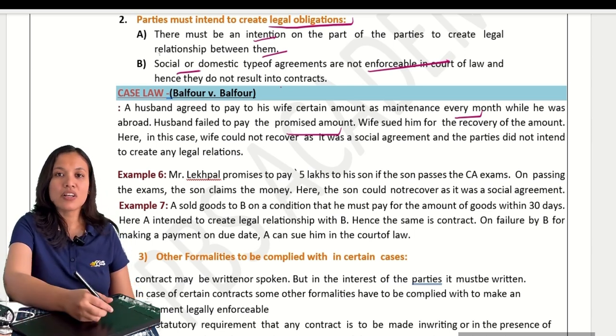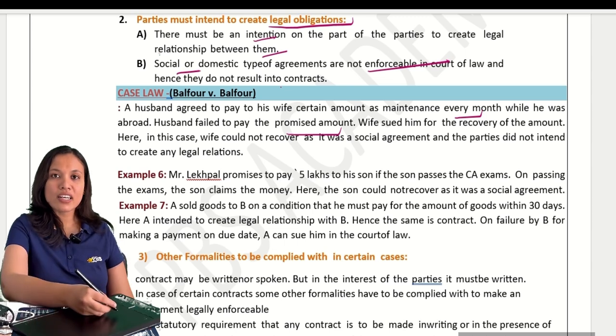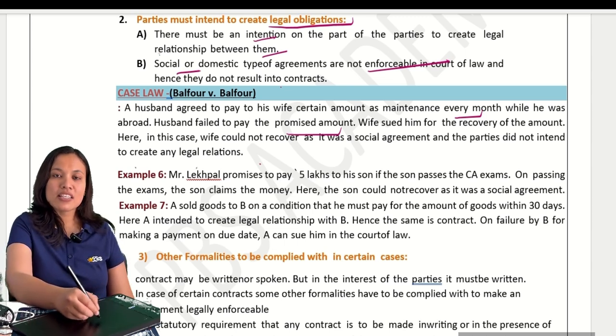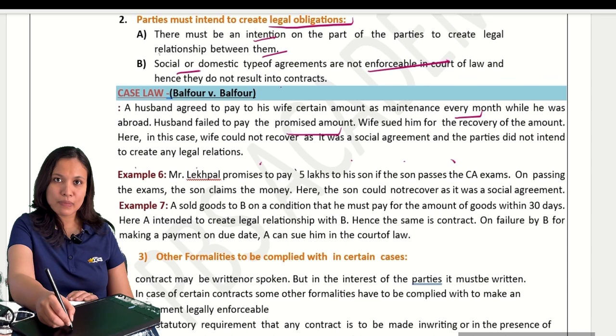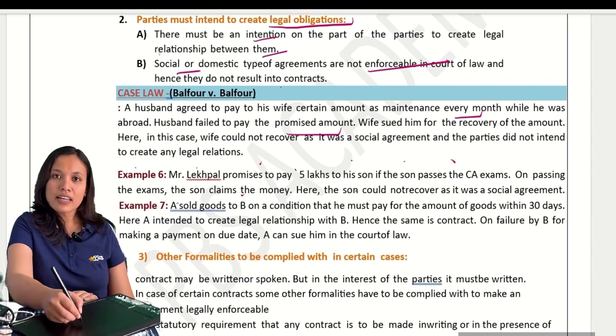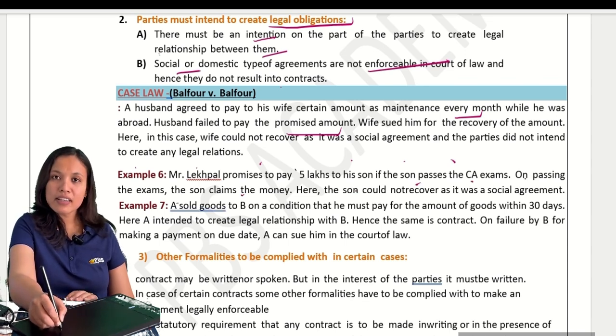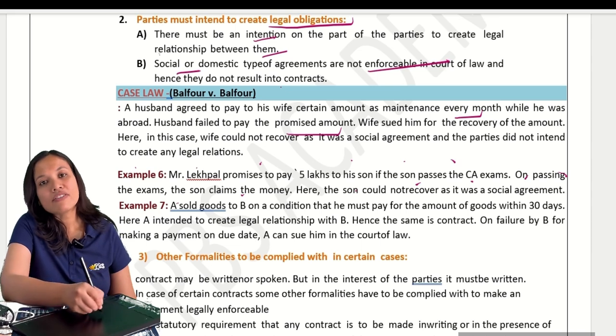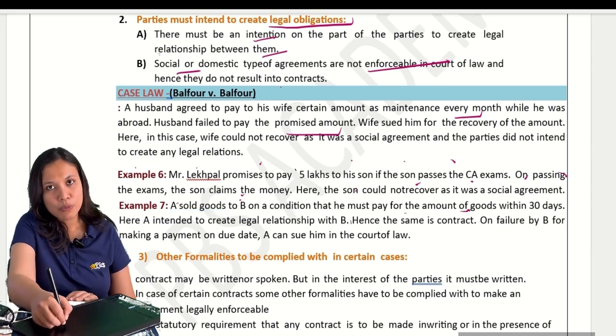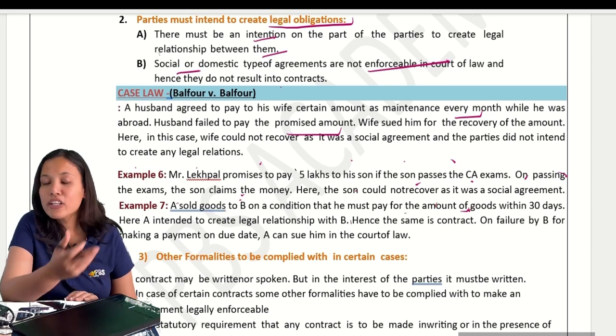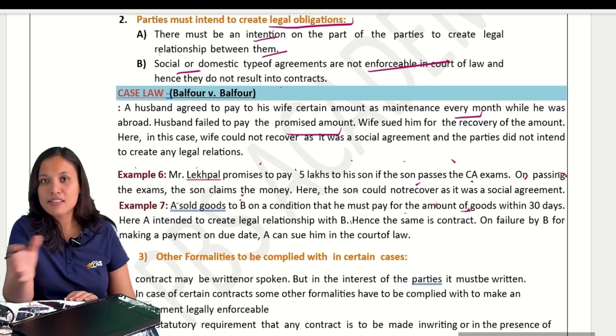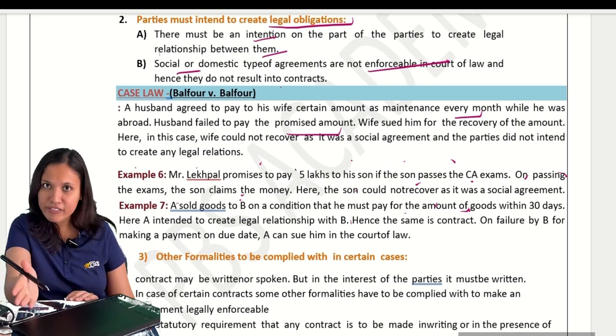Suppose you get this question in the examination: a father promised his son to pay 500 rupees per month. He fails to do so. Now the son is suing the father for the recovery of the amount. Can he do so? Now, how will you write? You can use this case law, Balfour versus Balfour.